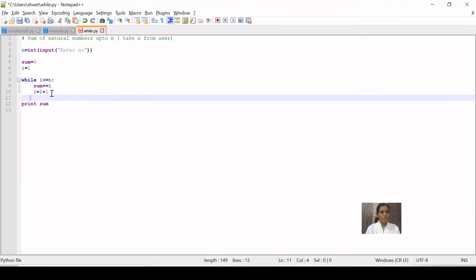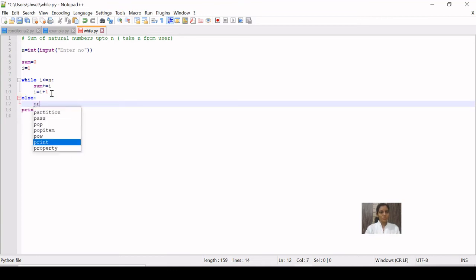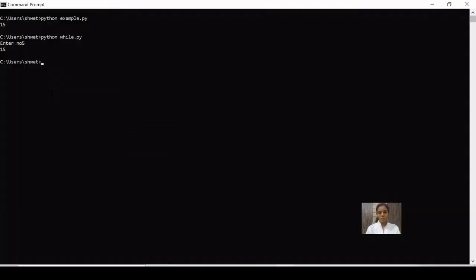You can also use an else statement over here, and you can print "else of while". Okay, so let's see what the output is. Again executing the same program, enter the number, I am giving 5.